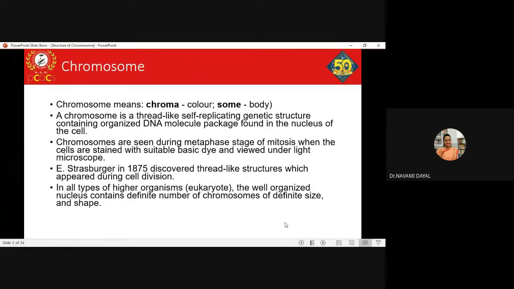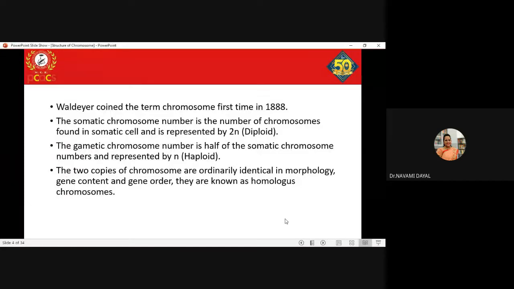So the chromosomes will vary. Okay, the number of chromosomes, the size of the chromosome, as well as the shape of the chromosome will vary from one organism to another organism. It will never remain the same. Clear? So it was actually Waldeyer who coined the term chromosome the first time, in the year 1888.